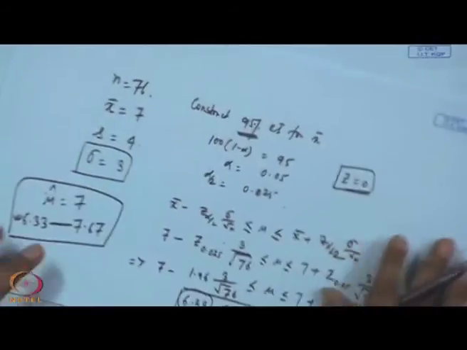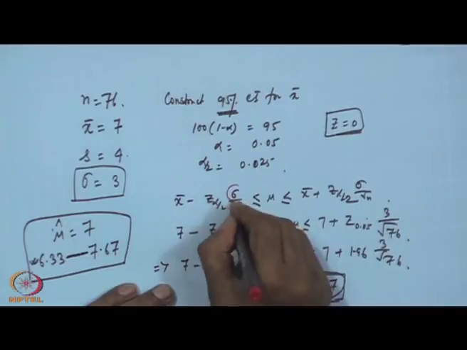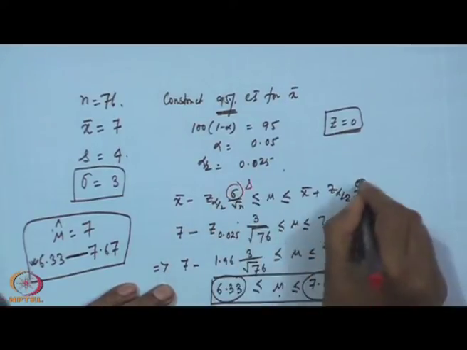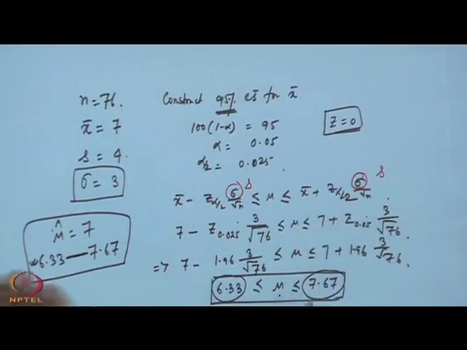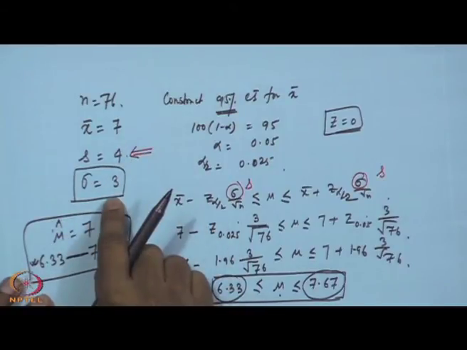What will be your change? You will be using the same Z distribution, but instead of sigma you are using S. You see, in the given problem sigma and S are not the same. S equal to 4, sigma equal to 3.